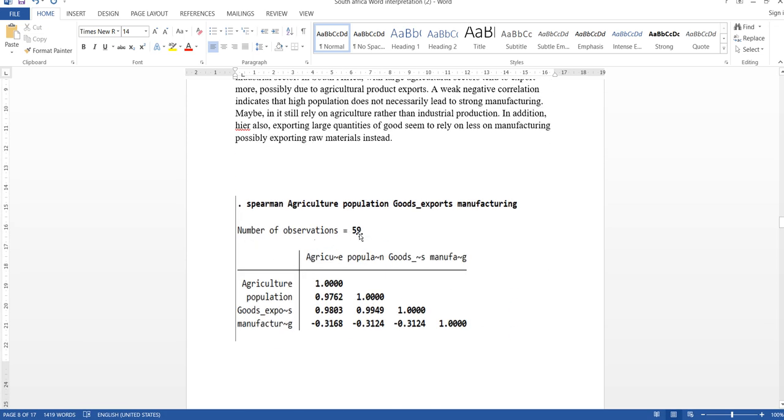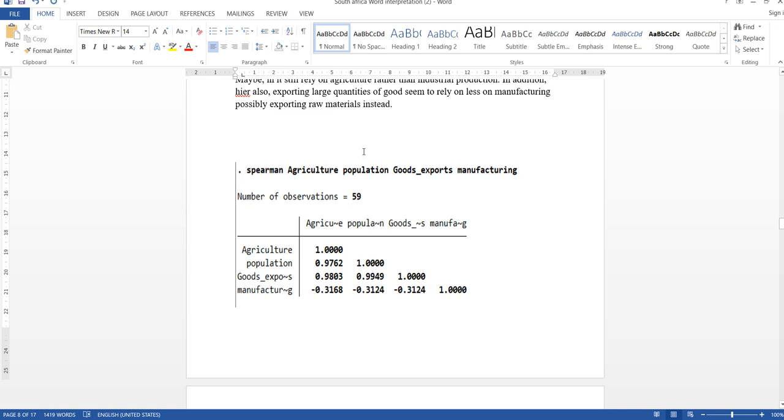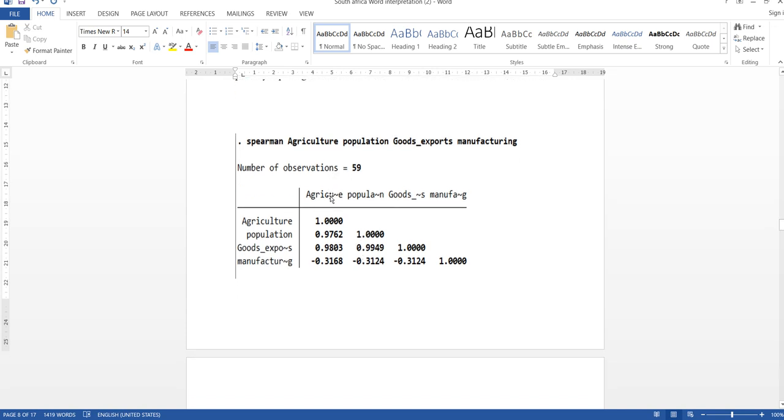The number of observations is 59. It assesses how well the relationship between two factors, like agriculture and population, is 97%, and the relationship between agriculture and goods exports is 98%, and you can see the others as well.